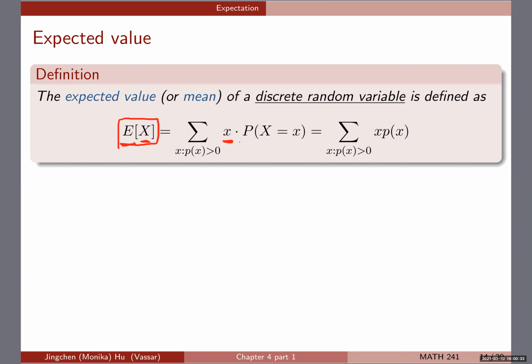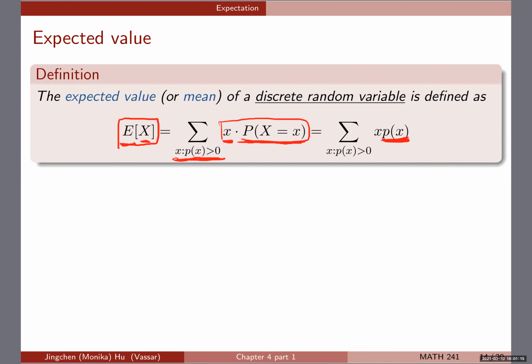with the PMF evaluated at this value. We take the product of the two, and then we sum that over all of the possible values that X can take where its PMF is positive. Sometimes the PMF evaluated at a certain point equals 0, and then that term goes out of the summation. So we are really looking at the small x's that have positive probability.